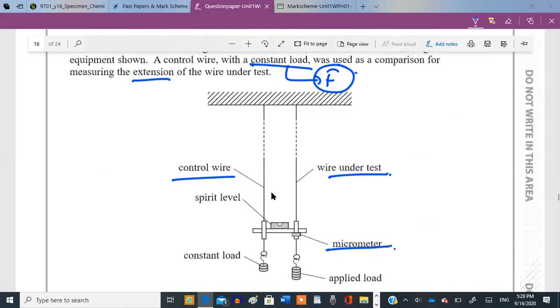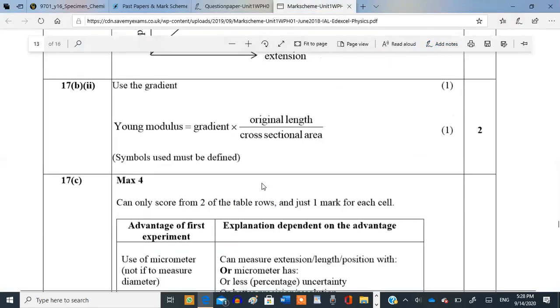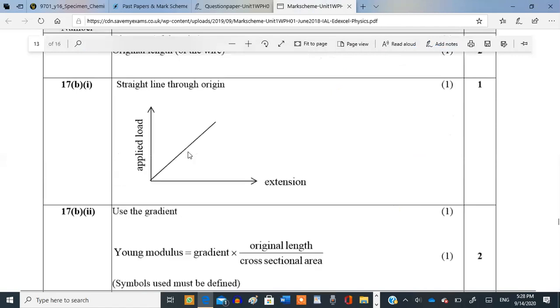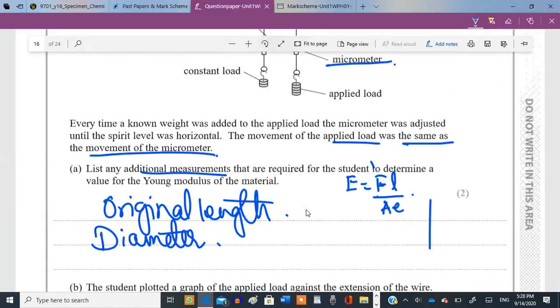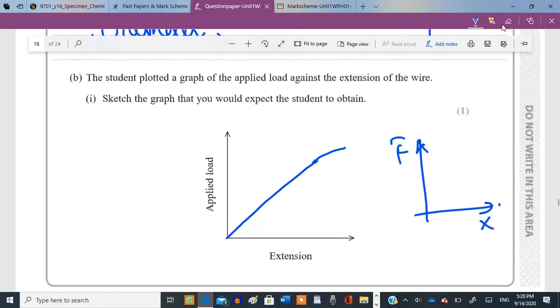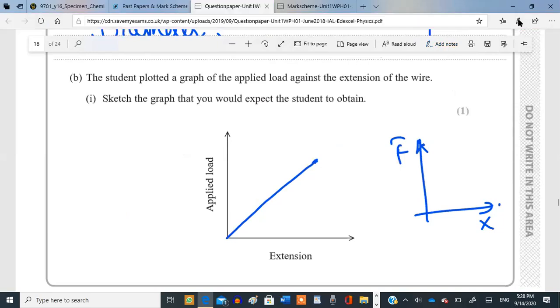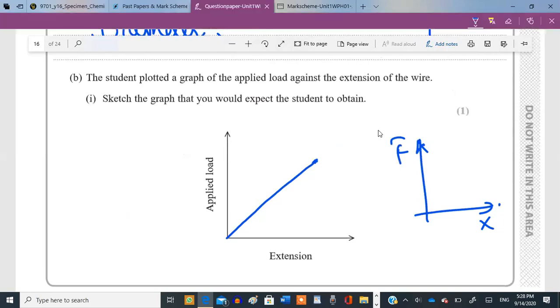This is a control wire and it is going down. Well, I think they should allow the curving. Okay, they didn't allow it. Just a straight line passing through the origin. So they've assumed that it's within the limit of proportionality. And it is for 1 mark, so a straight line passing through the origin should be sufficient.